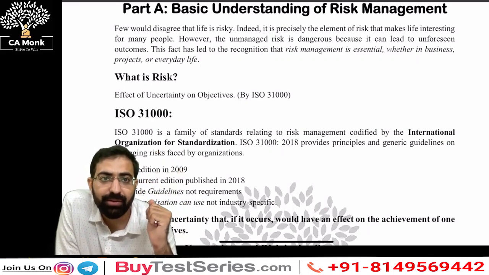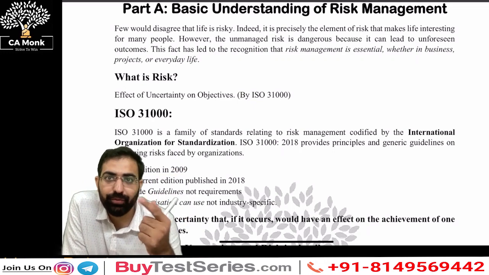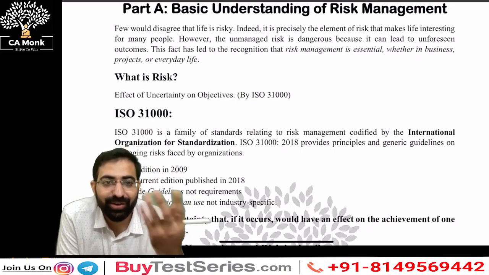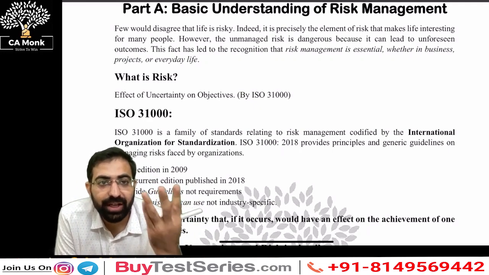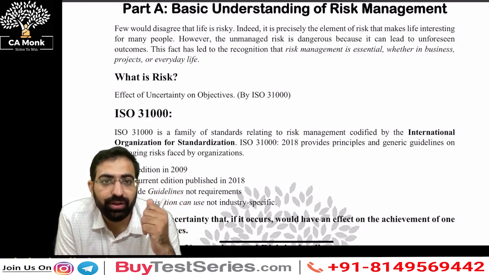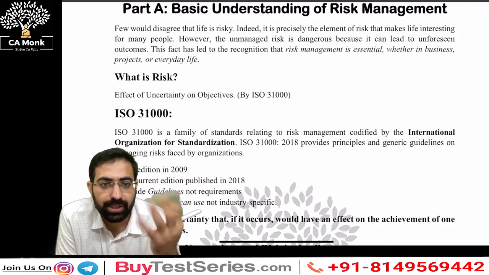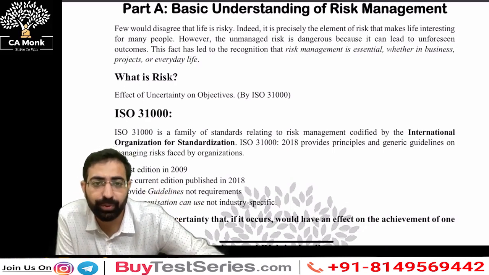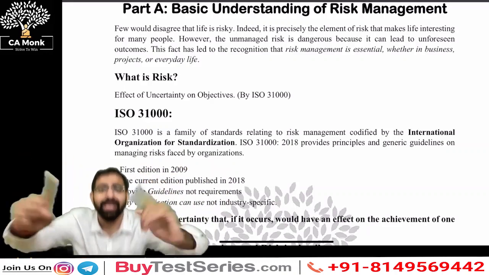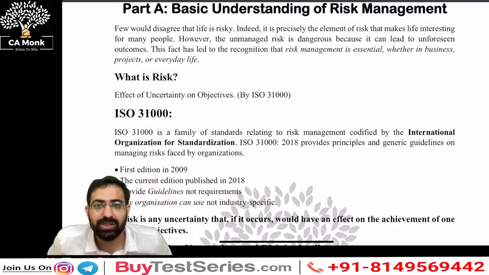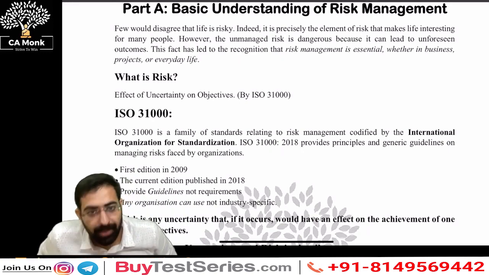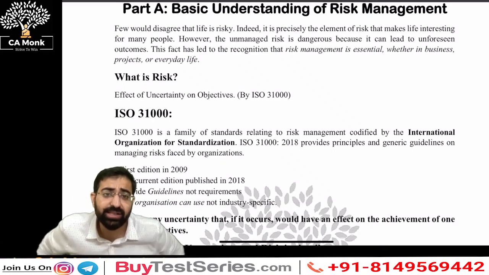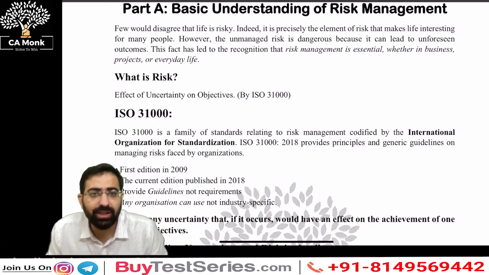What is the 5-word definition given by ISO 31000? I want each and every one of you to speak it, wherever you are sitting. It doesn't matter. Effect of uncertainty on objectives. That is what ISO 31000 says. Sir, what is ISO 31000? ISO 31000 is a family of standards issued by the International Organization for Standardization. It gives general guidelines about risk management, and it was published in 2018. So ISO 31000 is very, very important.